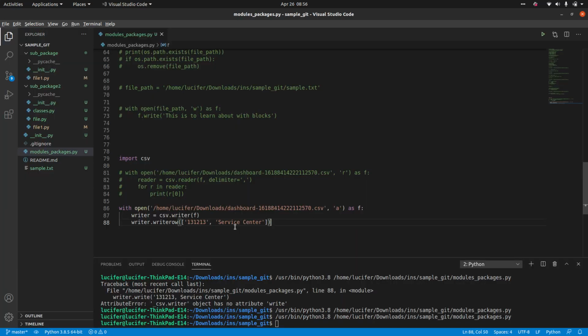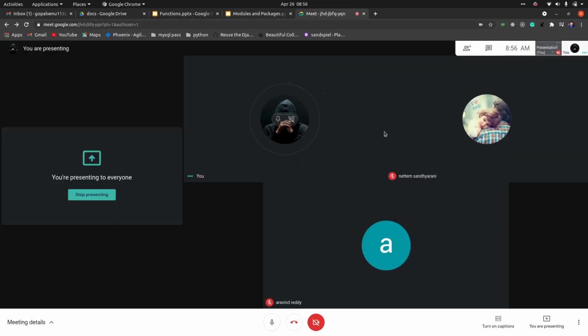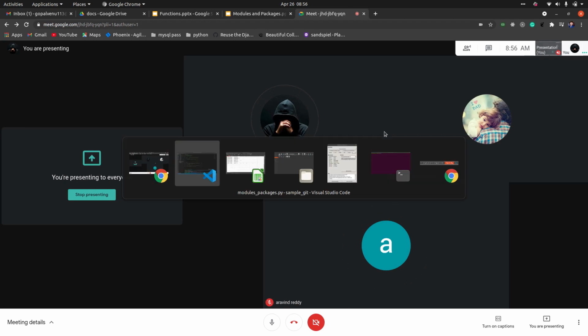But basically, using this kind of syntax, you can write any number of rows you want. Fine, so this is how CSV file reading and writing works. Any doubts in these two things? Guys? No. Okay, cool.